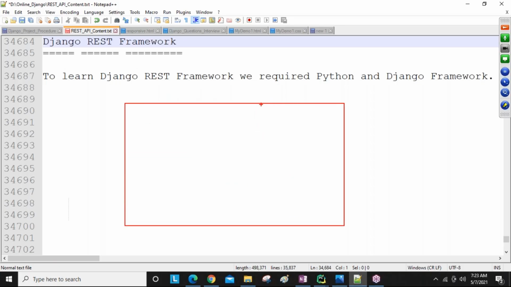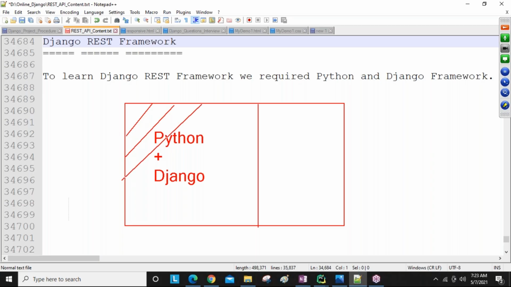So 60 to 70%, for example, this piece you can develop by using Python plus Django. Now the rest of the code, if you want to develop it, then this Django REST framework is required. Then only your product is completed 100%.